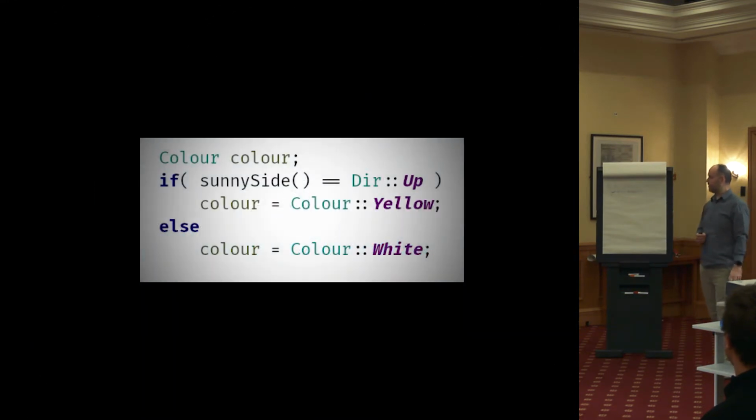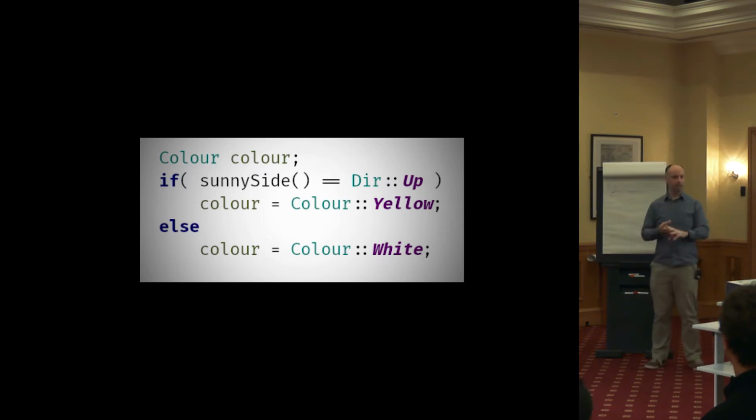Let's start with a simple piece of C++, some typical code that you may have seen or written hundreds of times. This is obviously not functional. We'll get onto that. But I just want to pick apart the problems here. You can probably see a few problems already, but we're going to discuss it in the context of what we've just been talking about with expressions versus statements. So what are the problems?